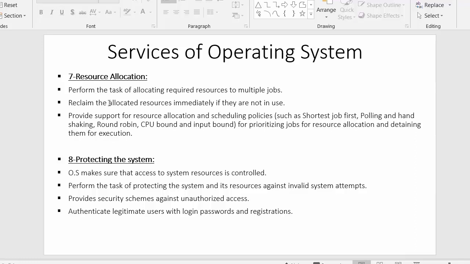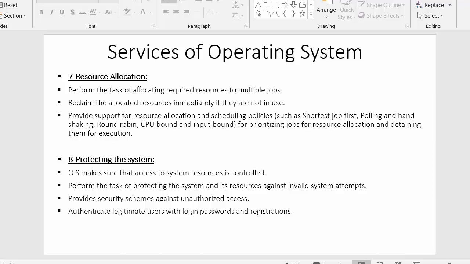Computer system will be having many types of resources, and these resources are required by many jobs, and CPU is capable enough of executing multiple jobs at the same time. So it may be possible that there will be only one resource and multiple jobs will be requesting that single resource.